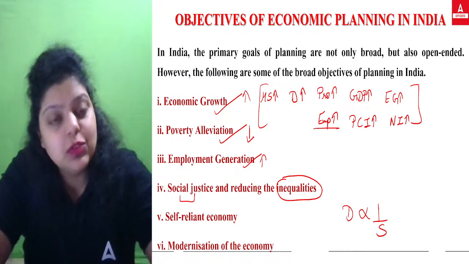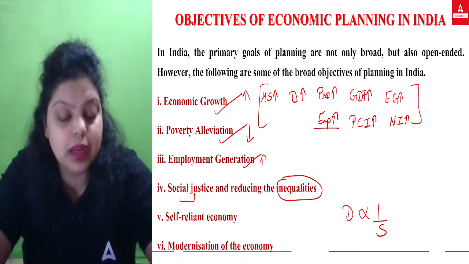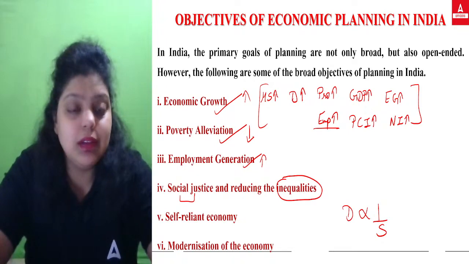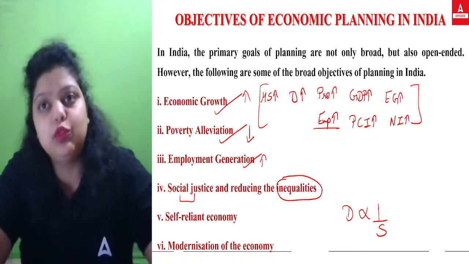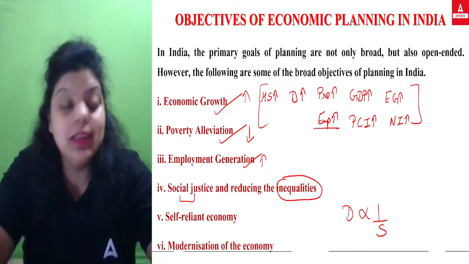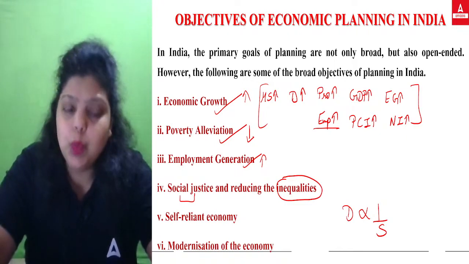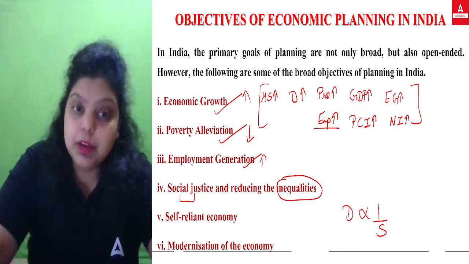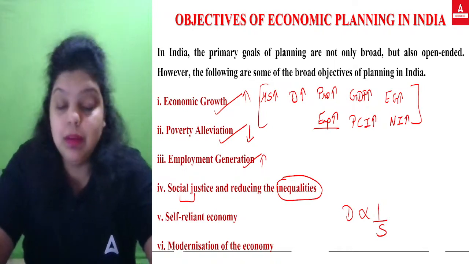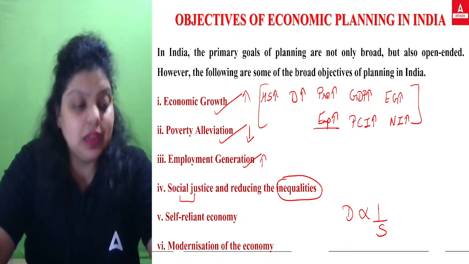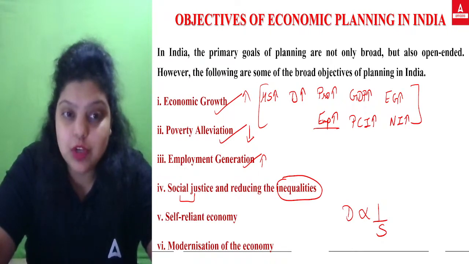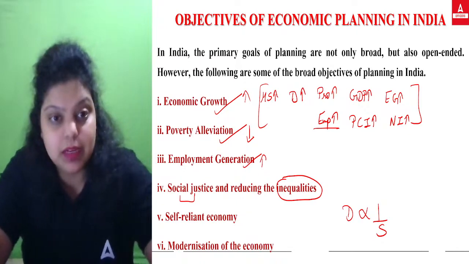Now, how will this be fulfilled by the economic planning? Now, in the rural area we have a certain number of people who do not have jobs, they do not have opportunities, they do not have money. So now you know what the rural population wants and what the urban population wants, because you have planned that, you have run the survey, and after running the survey you have found out the actual situation of the rural area as well as your urban area.